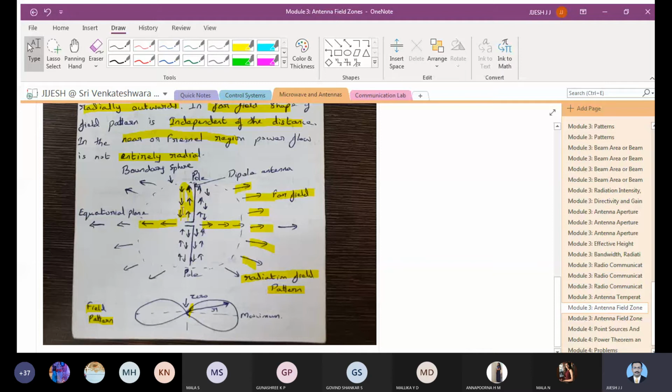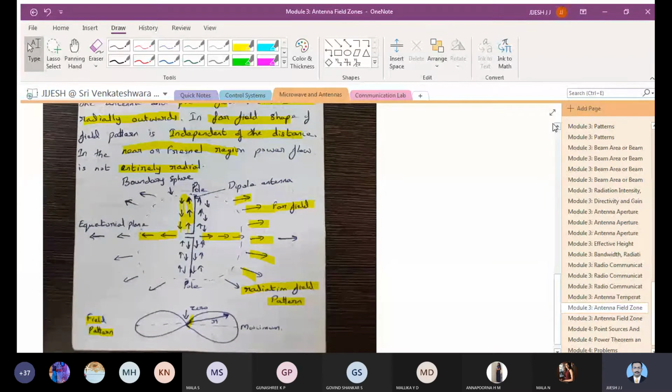This figure is drawn to make it clear that in the far field, the field travels radially outwards, and the pattern is generated in this form, where you have the maximum value at this end.